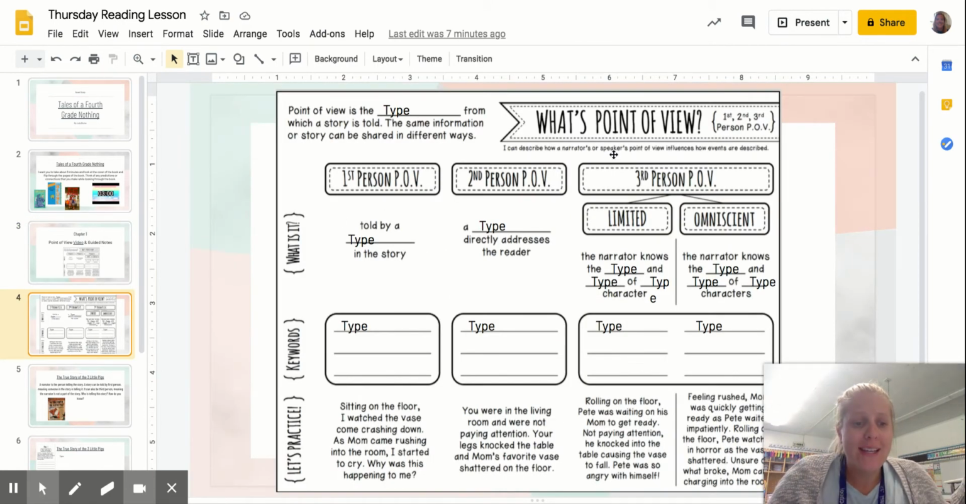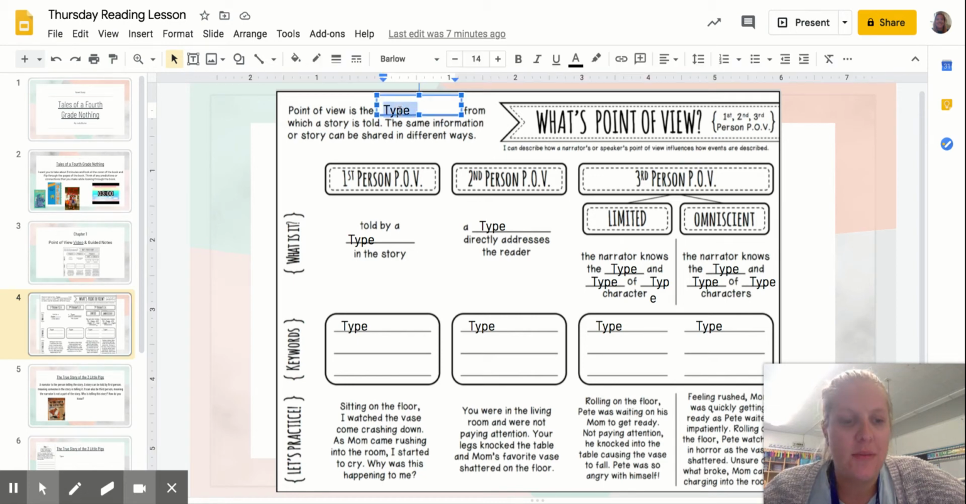Okay, it says, what is point of view? Up top, it says point of view is the blank from which a story is told. The same information or story can be shared in different ways. So on this line up top, we're going to write perspective. So the point of view is the perspective from which a story is told.